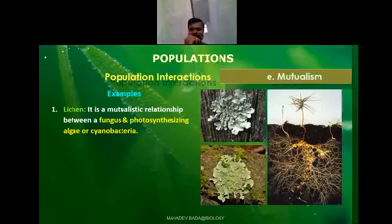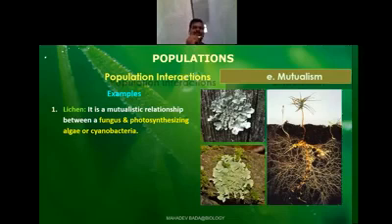They will be growing on the bark of the tree, on the rocks, beds of the rocks. In many places they will be growing wherever moisture is there. But how do they survive? They survive because of the mutualism, exchanging between them. One will give the food that is required, one will give shelter or the nutrition. Such a relationship is called mutualism. So I repeat once again, mutualism is a type of interaction between two organisms where both are benefited and none of the organisms is harmed.